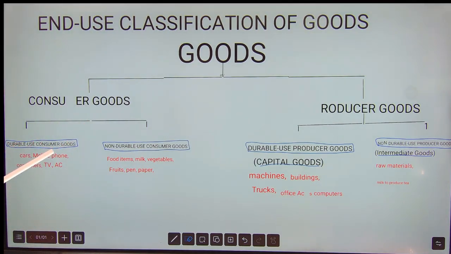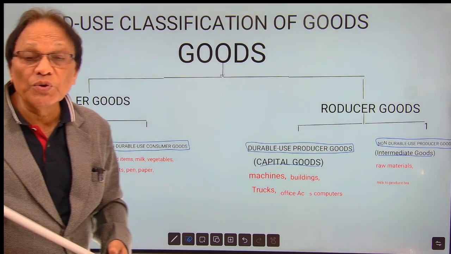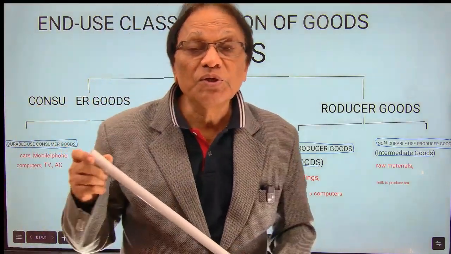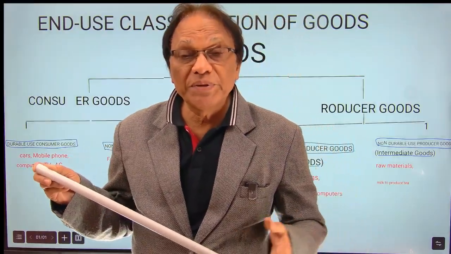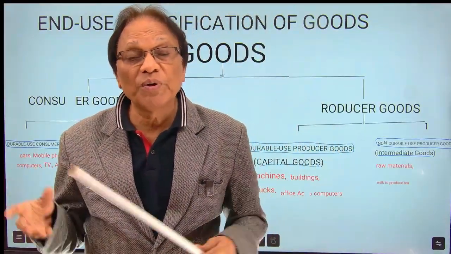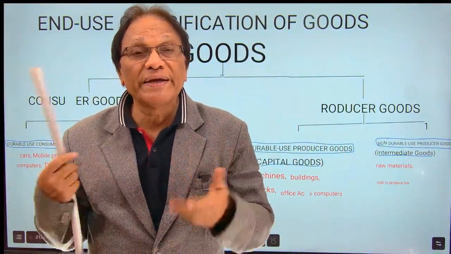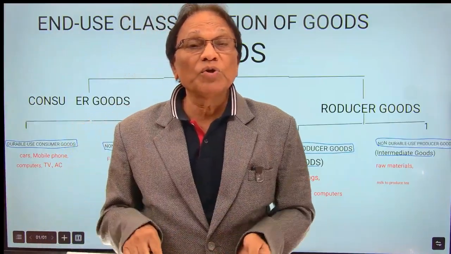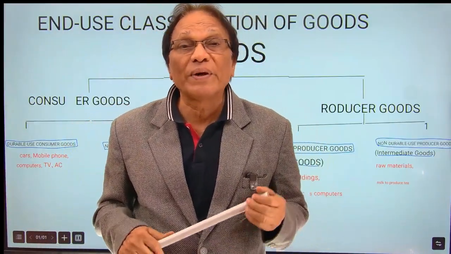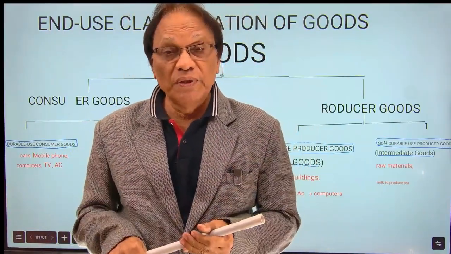Again, consumer goods can be divided into two parts. One is durable use consumer goods. What exactly is a durable use consumer good? The name itself is suggesting durable. Durable means you can use it again and again for a long time, maybe 1 year, 2 years, 10 years also.